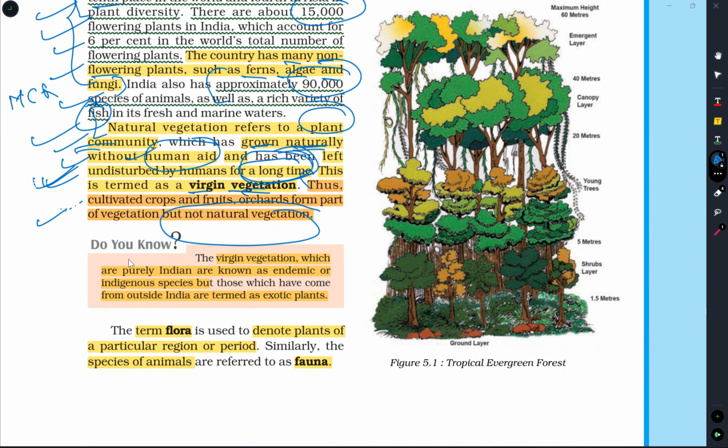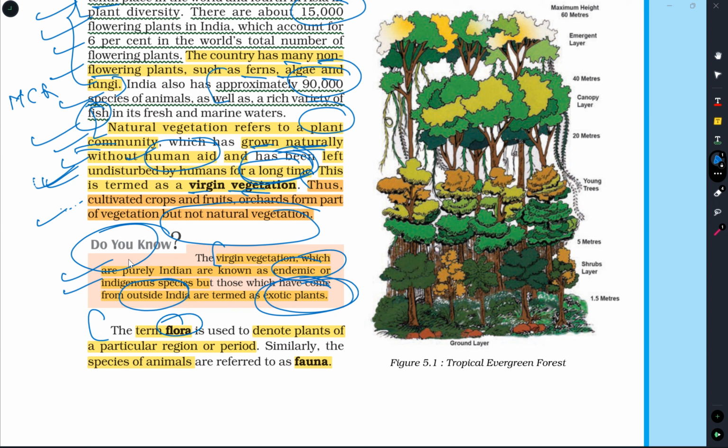See, here they have given: do you know. Let us see. Virgin vegetation has two types. One is endemic, another one is exotic plants. Endemic means they are purely Indian based plants. They are indigenous species. Whereas exotic species or exotic plants are taken from outside India and planted here. Those plants are called exotic plants.